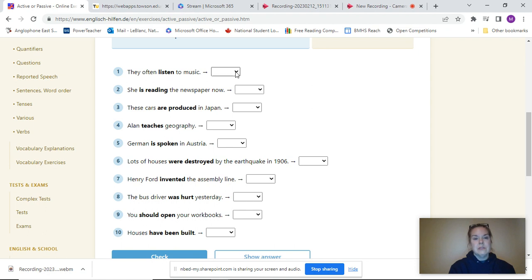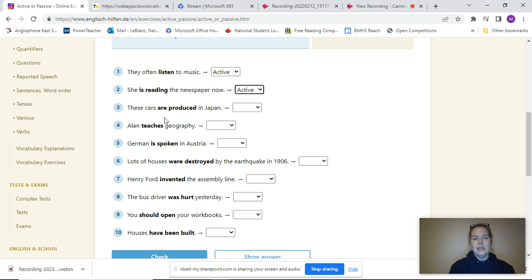They often listen to music. Is that active or passive? How do we know? You can look at the amount of verbs, and you can look to see if the doer is doing the action or if action is happening to the object. They often listen to music. Well, that sounds pretty active to me. She is reading the newspaper now. Well, she is doing it. Had it been passive, it would be the newspaper is being read. But she is doing the action. She is reading the newspaper now. So that's active.